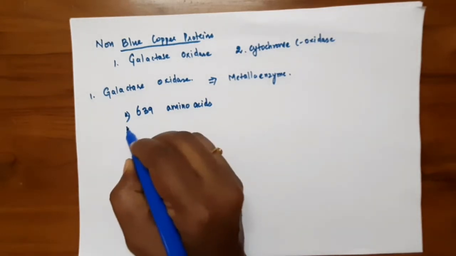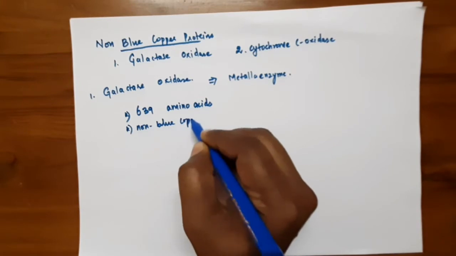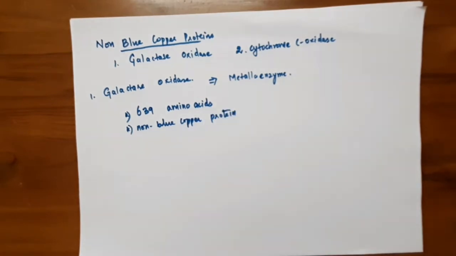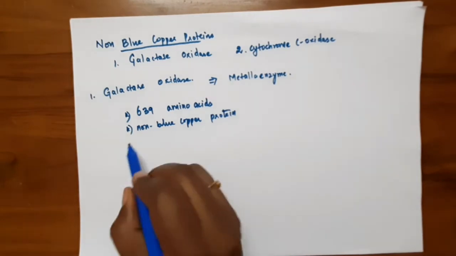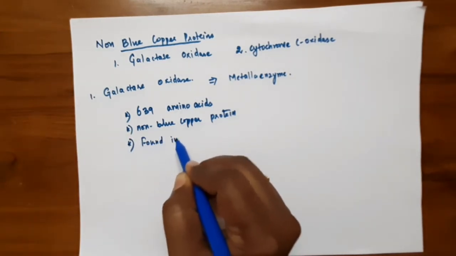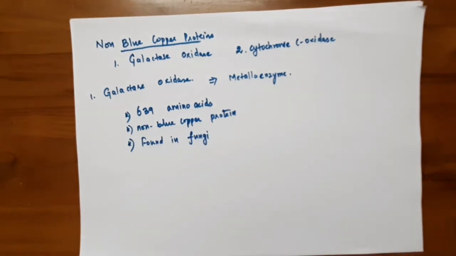So it belongs to the non-blue copper protein metalloenzymes, and it is found in fungi. So this galactose oxidase is found in fungus.